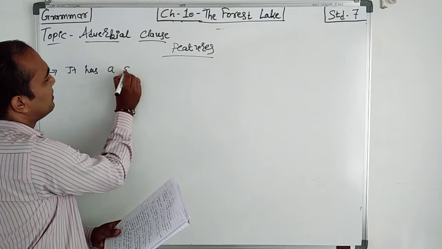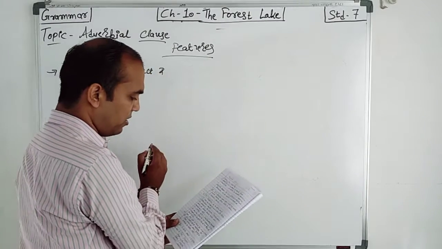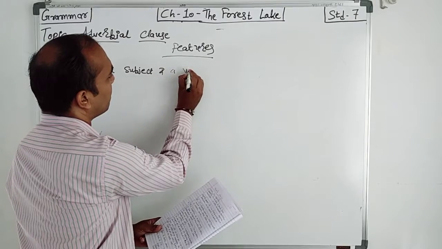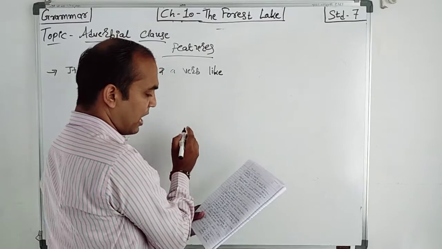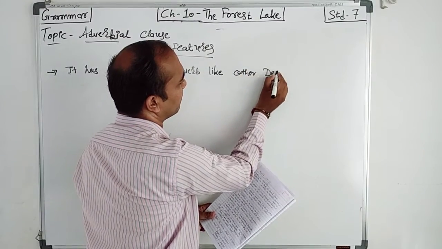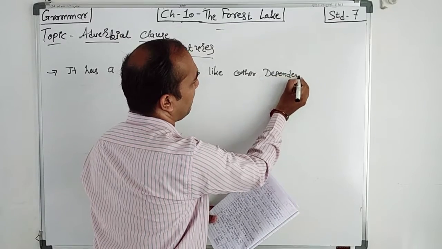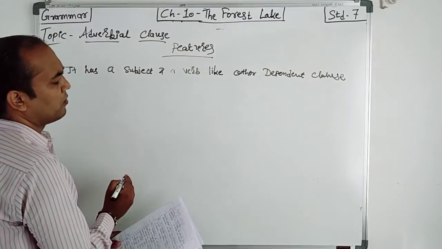It has a subject and a verb like other dependent clauses.